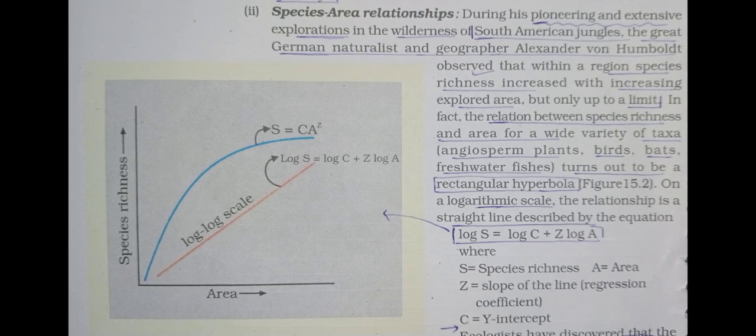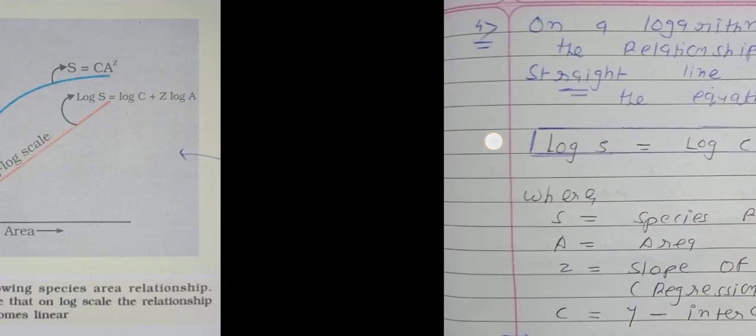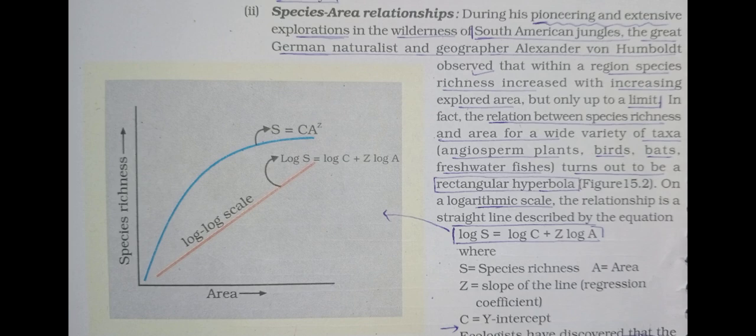You will remember also this graph, and the shape, and two equations are there. The first one is S equal to C A to the power Z, which is for the normal condition, and the shape will be a rectangular hyperbola. And the second equation is about the logarithmic scale, and the shape will be a straight line, and the equation will be log S equal to log C plus Z log A. And it is one type of graph, species richness opposite to the area.